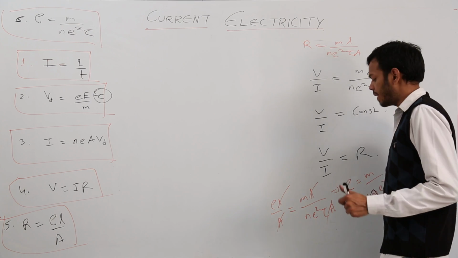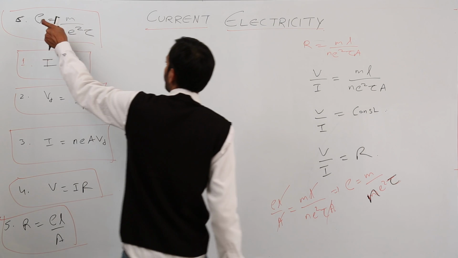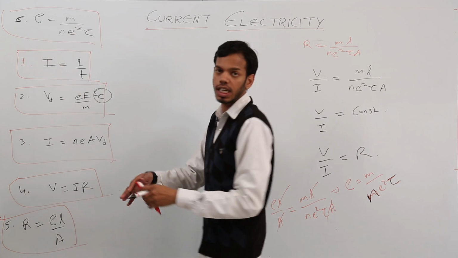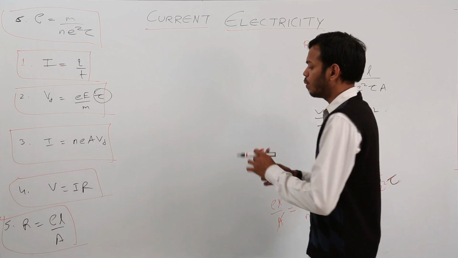So what will happen when you increase the temperature? I just wrote that formula here. Resistivity is inversely proportional to m, inversely proportional to average charge density and inversely proportional to average relaxation time. Point is, what will happen?